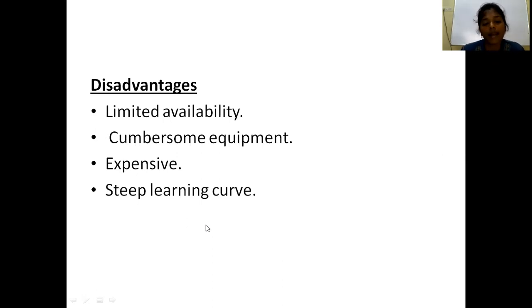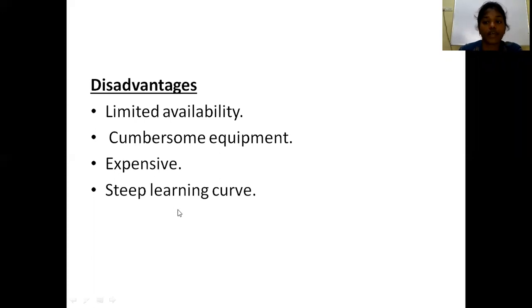So regarding robotic surgery, the principle is the master-slave system. Here the master is the operating surgeon and the slave is the robot. The components of robotic surgery are the console, vision cart and patient cart. The applications are remote surgery, that is telesurgery, unmanned surgery and minimally invasive surgery. There are advantages both for the patient and for the surgeon, and disadvantages like limited availability and expense.